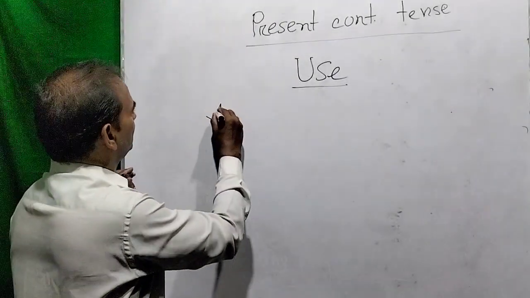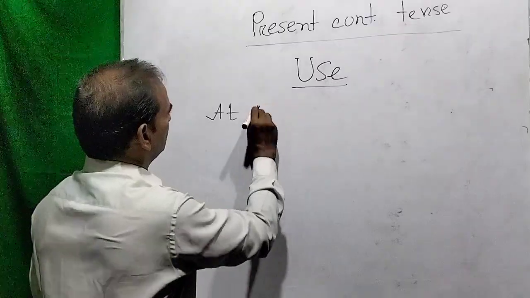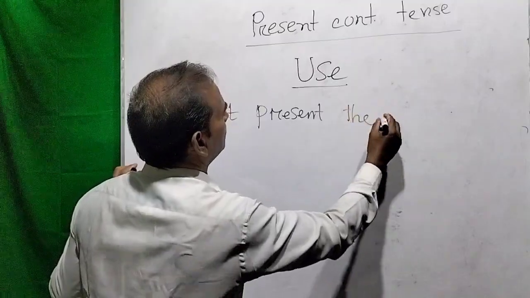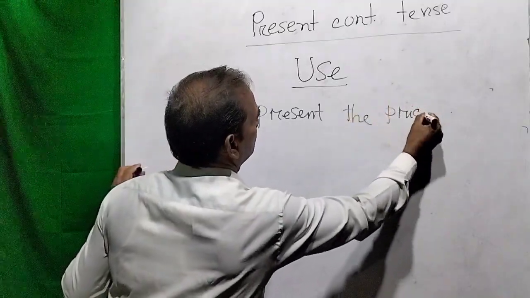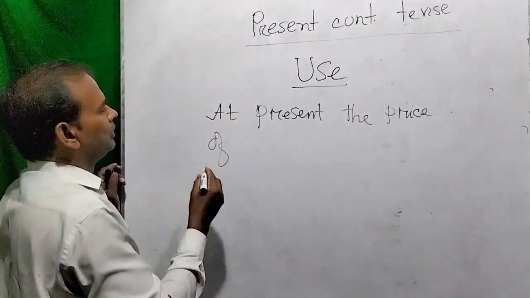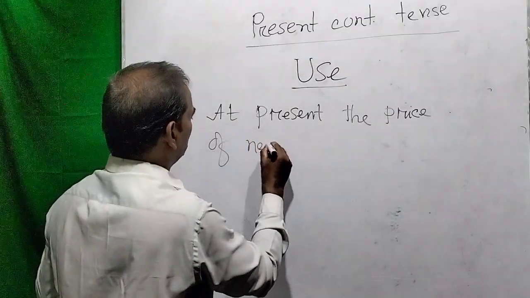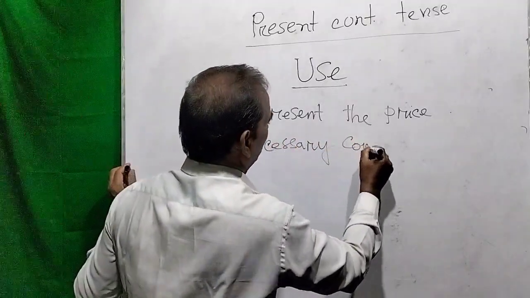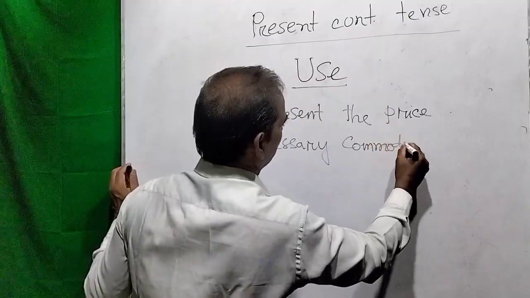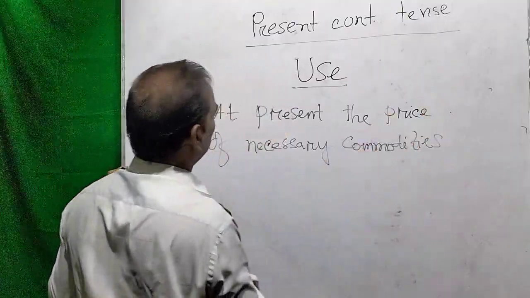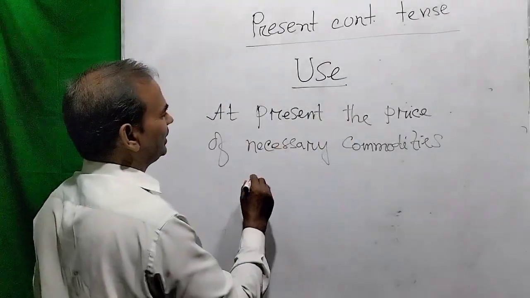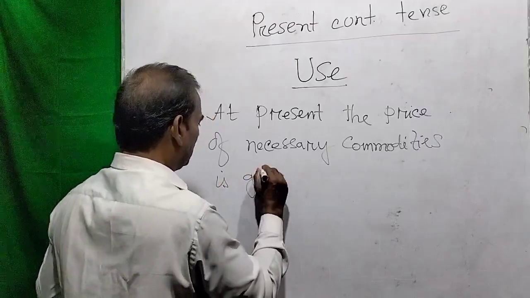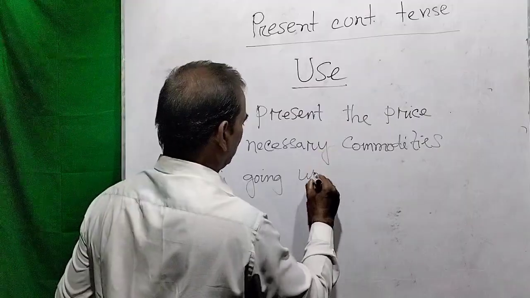Suppose, at present the price of necessary commodities is going up rapidly.